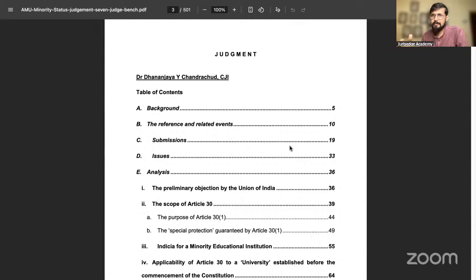What's so important? If the power of the court is reduced, what can happen? If the study of religion is not there, what is the problem in that case? Is there any problem? Is that an indication that you will not remain a minority university if your language and religion code has been taken away? If your administration, because the court is actually the governing body, if that governing body's power is taken away, you will not remain a minority institution. Is that the indication or requirement to become a minority institution? This is what we need to understand by Article 30.